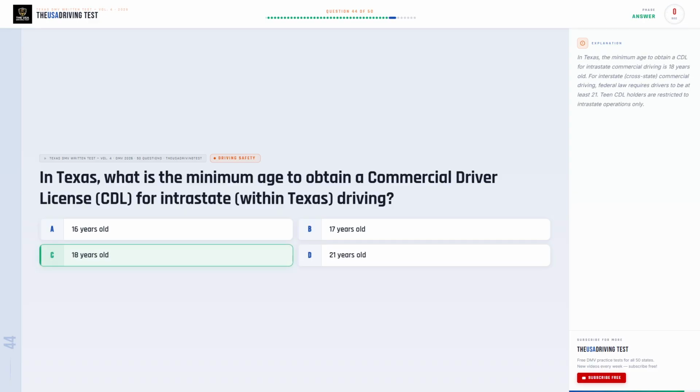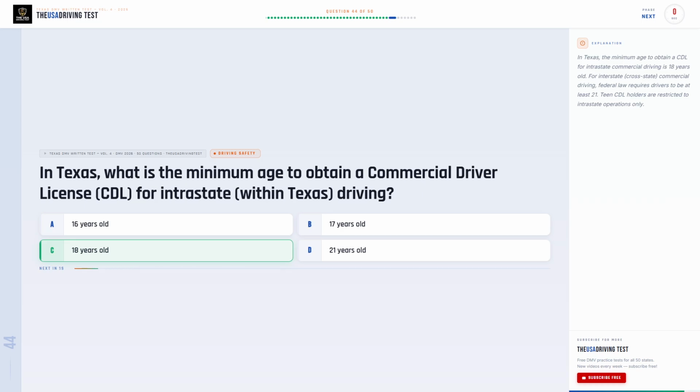The correct answer is C. 18 years old. In Texas, the minimum age to obtain a CDL for intrastate commercial driving is 18 years old. For interstate, cross-state, commercial driving, federal law requires drivers to be at least 21. Teen CDL holders are restricted to intrastate operations only.